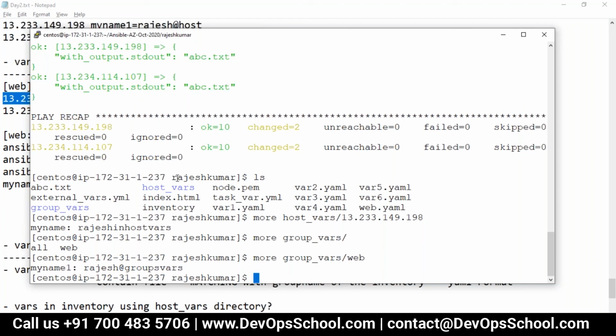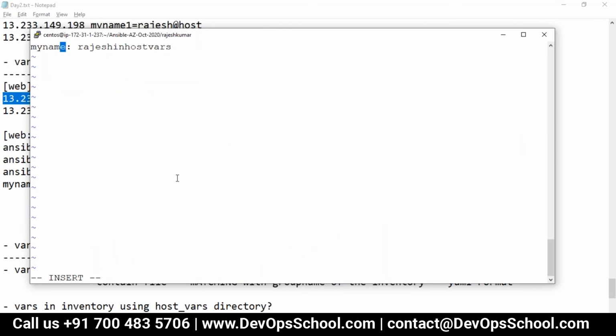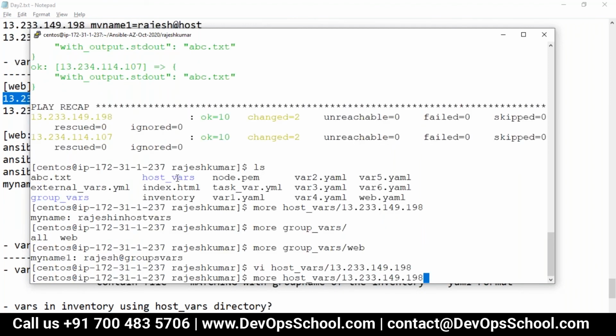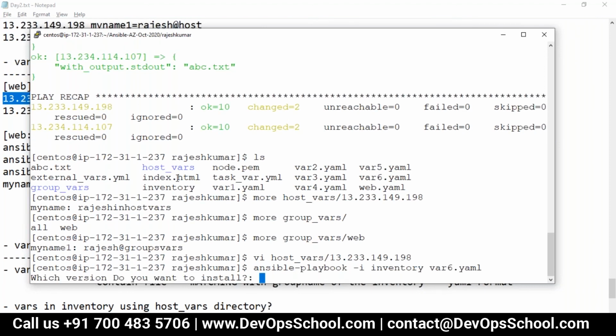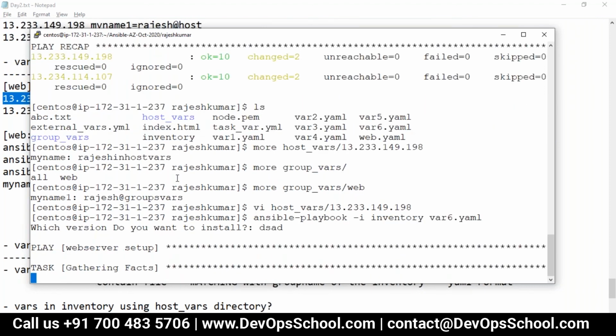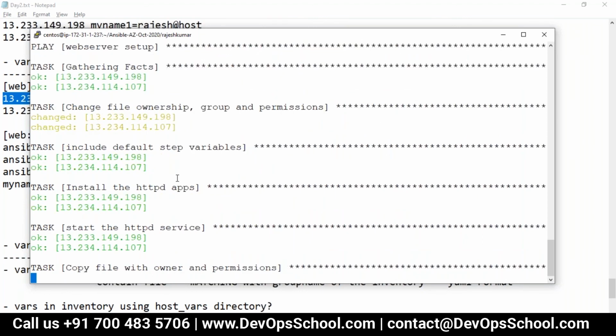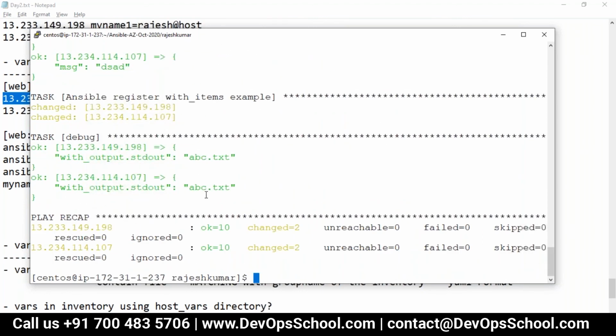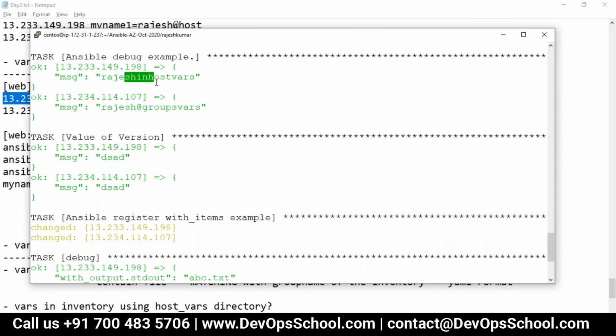My name one. The variable name itself is wrong, no? So how will it work? So let's change this. If you're not comfortable with the vi editor, you can make changes in Notepad and then run this. And guys, look at this here: here at the host level, here at the group level.